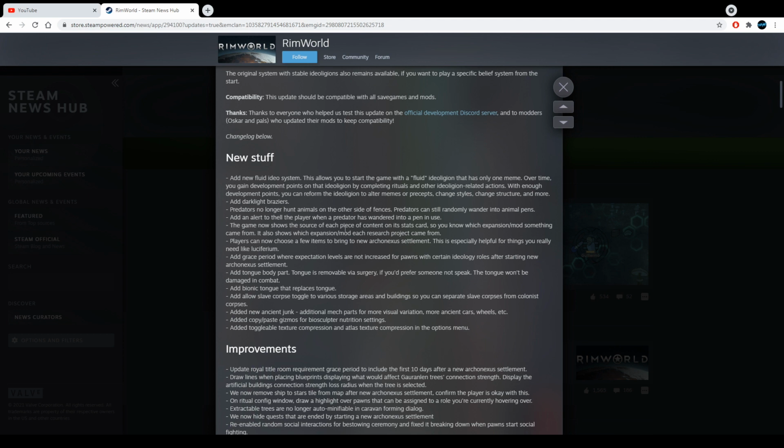The game now shows the source of each piece of content on its stats card, so you know which expansion mod something came from. It also shows which expansion mod each research project comes from. If you have an expansion, sometimes you would have some item or some research, but you're not sure which expansion it comes from. So I guess that's a good thing to know.